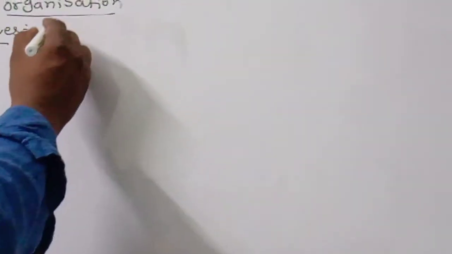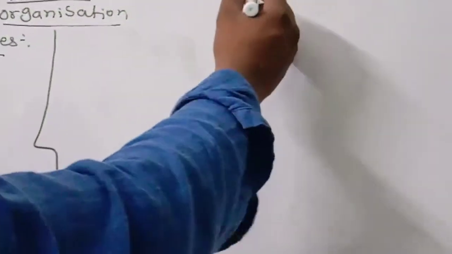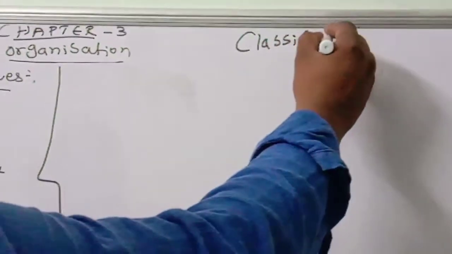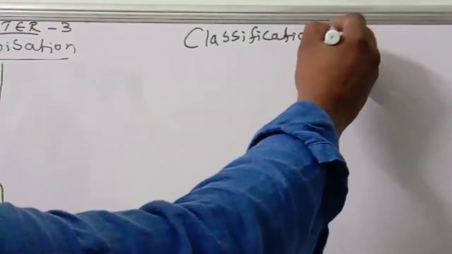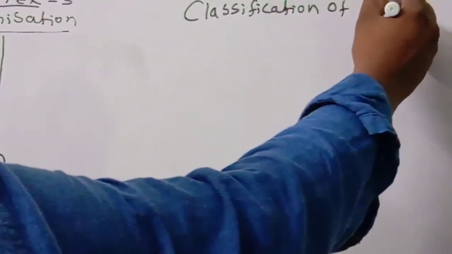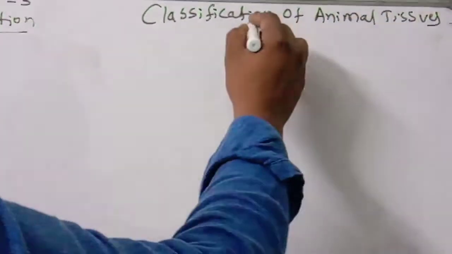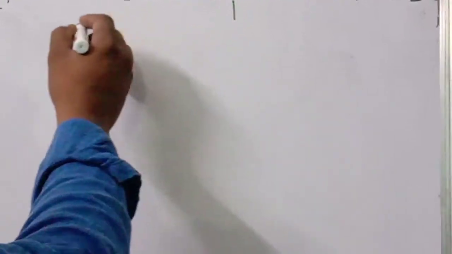Okay children, now we are going to discuss the tissues table. What I'm writing here is a classification of animal tissues. The classification of animal tissues is mainly divided like this.